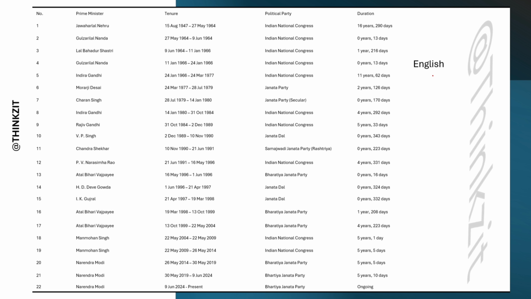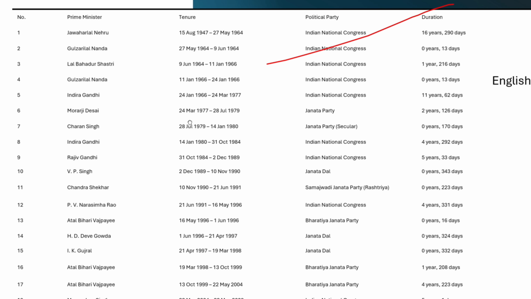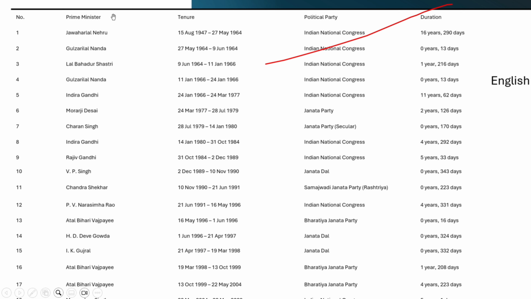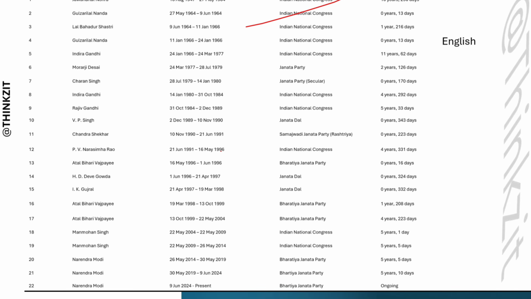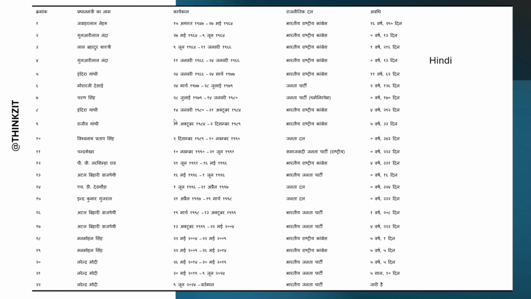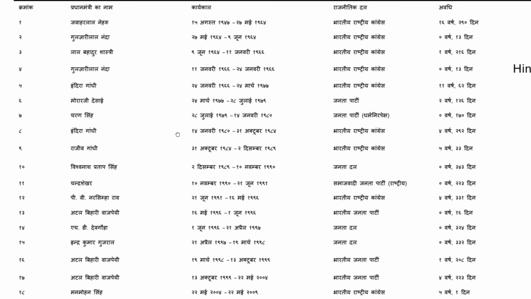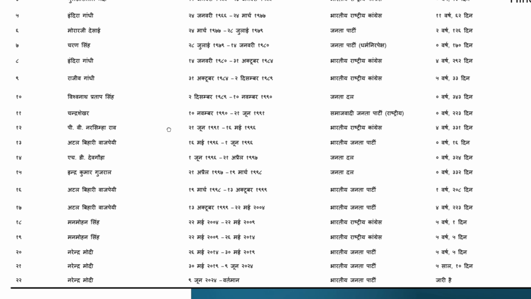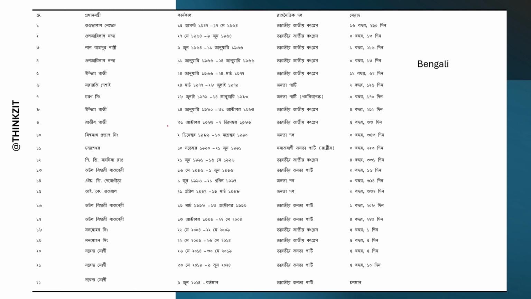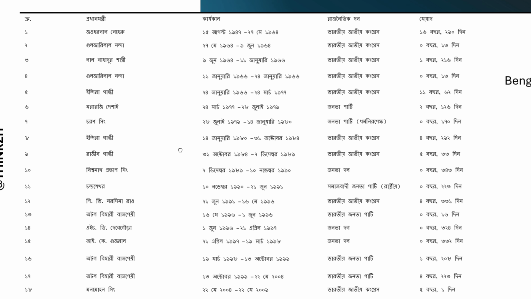Here is a table in English as you can see right on the screen. I will just zoom in a bit for you. You can see the Prime Minister's name, number, political party, duration. Here is the table in Hindi. You can see. Here is the table in Bengali. The sequence is the same: serial number, Prime Minister's name, tenure, political party, and duration.